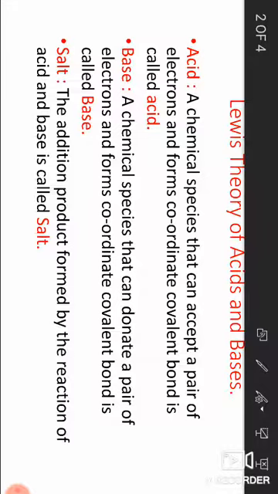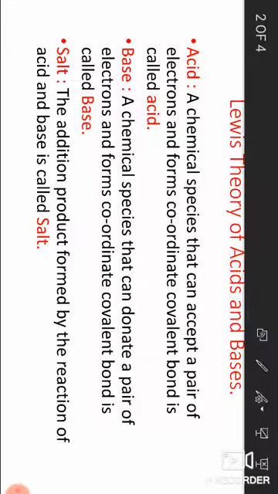And base: as per Arrhenius theory, the substance which gives OH minus ion in aqueous solution is called base. In Bronsted-Lowry theory, a substance which can accept proton from other substance is called base.